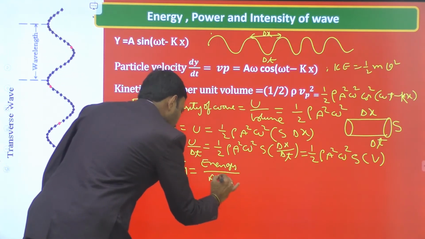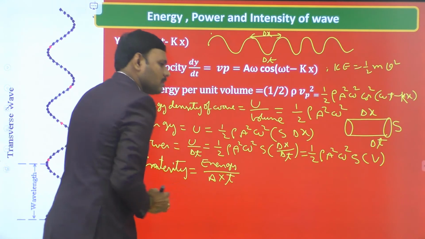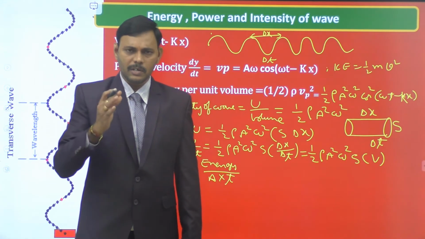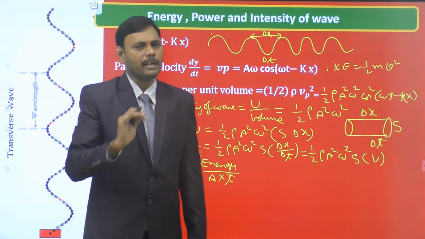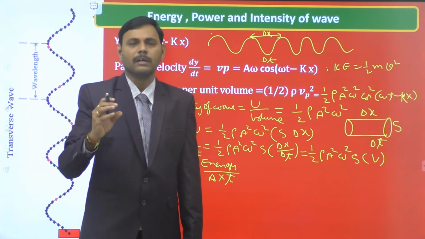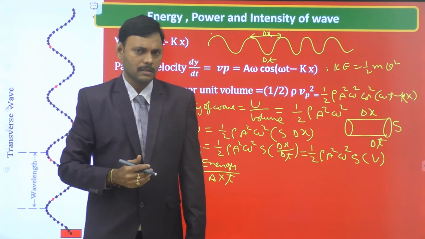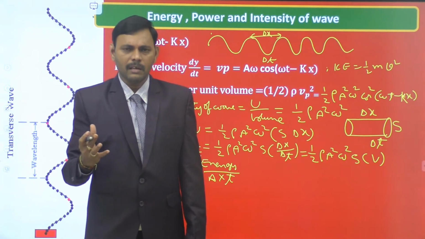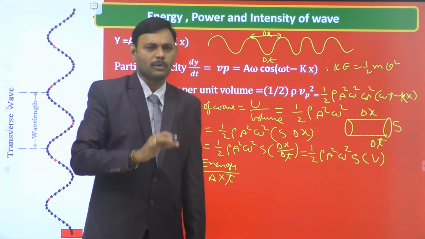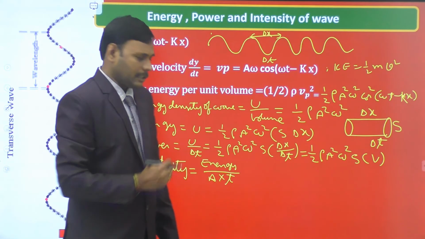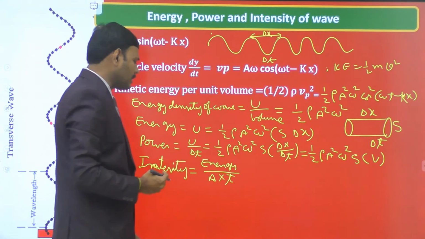For transverse waves in strings, longitudinal sound waves in air, or even electromagnetic waves propagating in space, for all mechanical or non-mechanical waves, we have the same expression of intensity, that is energy per unit area per unit time.